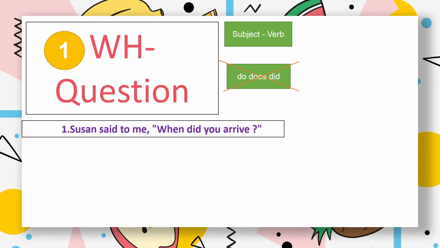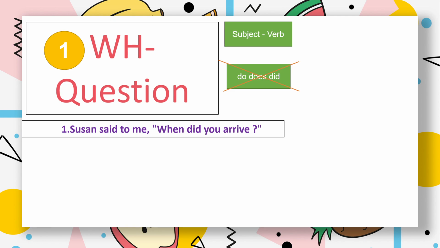Now let's take a look at the first example here under WH question. The example here: Susan said to me, "When did you arrive?" You can see the word did here. It signifies that this question is in simple past tense, but it doesn't mean that you need to include these words in your answer. So how do you answer it?